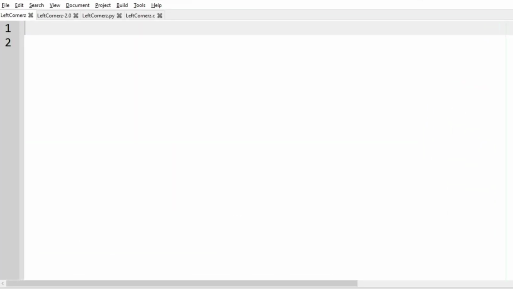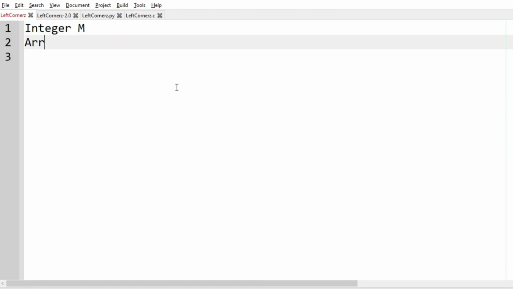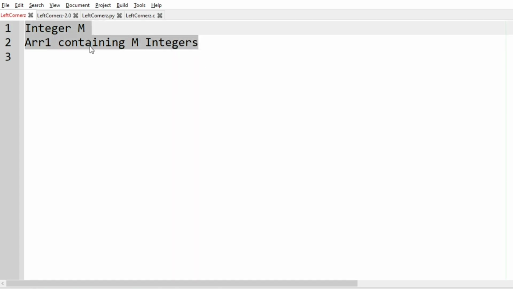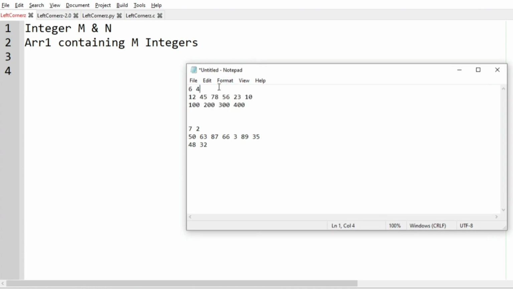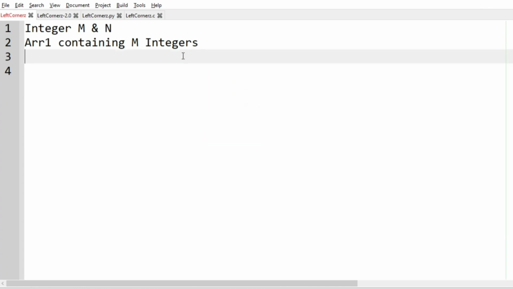First, to understand our question, the program has to accept the integer m and the array 1 containing m integers. In the same way, we must also accept the integer n and array 2 containing n integers.